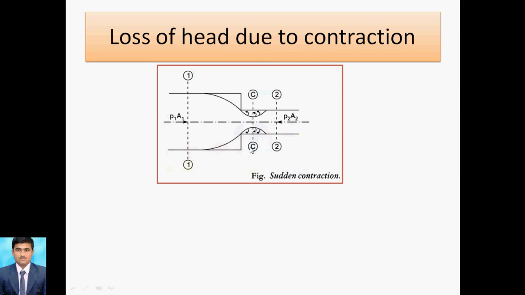So this CC is the vena contracta. Whenever the line is stretched, it becomes parallel to the pipe. So this causes the loss due to contraction. Here also we are considering section 1 and section 2.